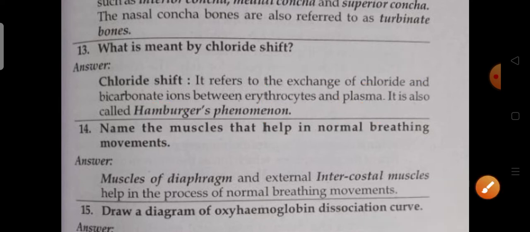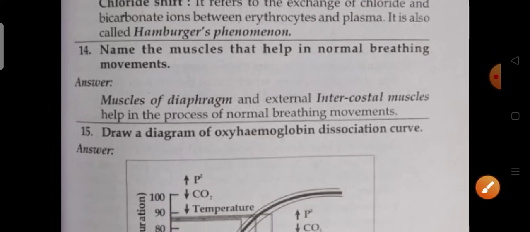Next question: name the muscles that help in normal breathing movements. The muscles of the diaphragm and the external intercostal muscles help in the process of normal breathing movements. The sternum will be there in that movement. Intercostal muscles will be there, and the muscles of the diaphragm attach to them. These are the external, outside intercostal muscles, and they help in normal breathing movements for human beings.